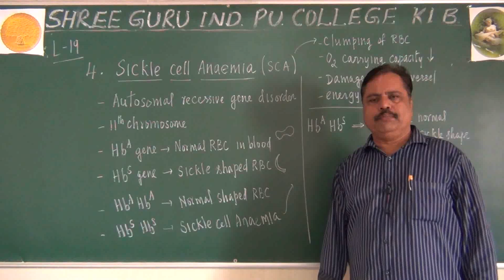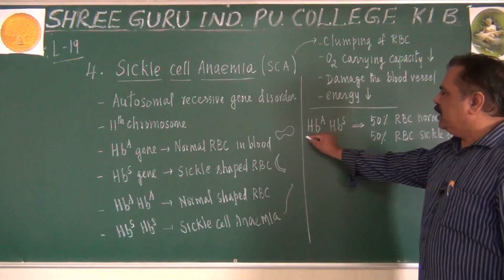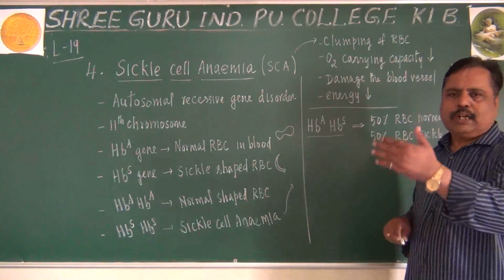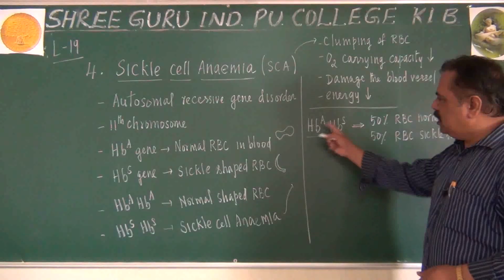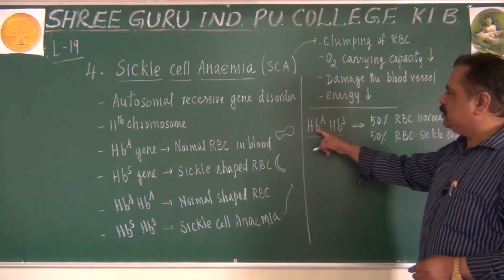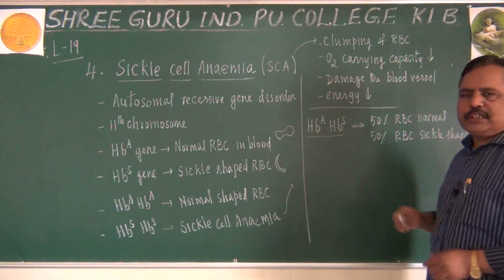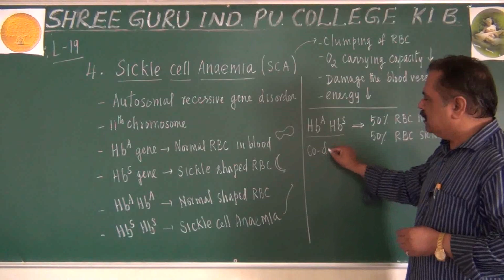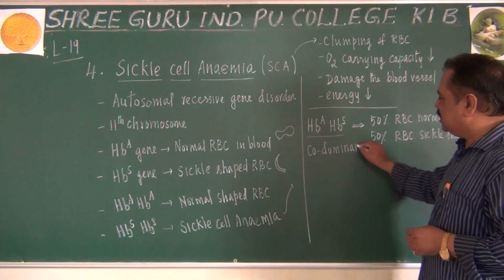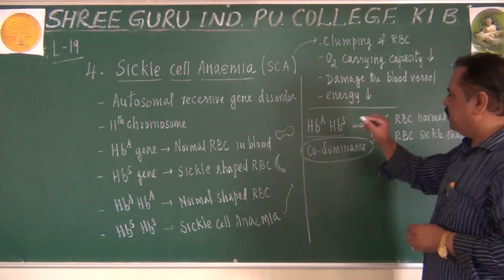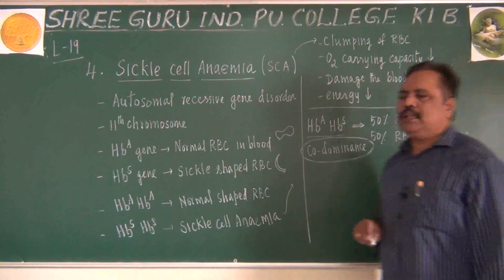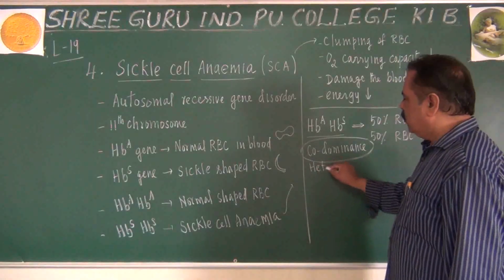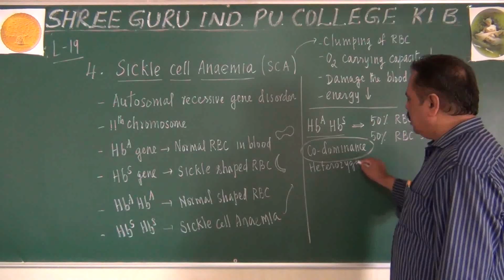What do you infer from this point? When there is heterozygosity, there will be two morphic conditions of RBC. That means both the genes are expressed. One will become normal, the other will produce a sickle shape. Then can we not call it an example of codominance? Do you understand this point? See, the HbA HbS heterozygous condition of sickle cell anemia is an example of codominance. Have you heard this word, codominance?